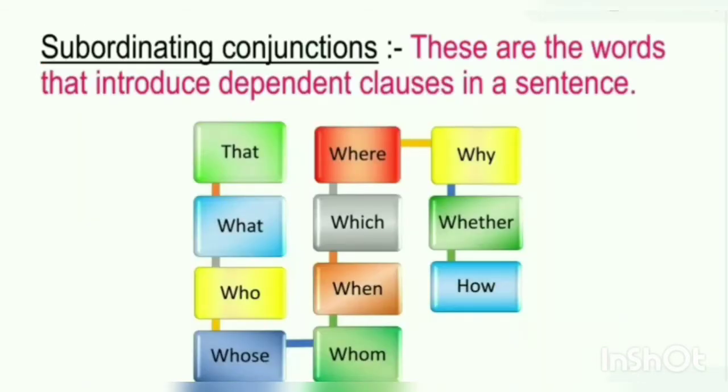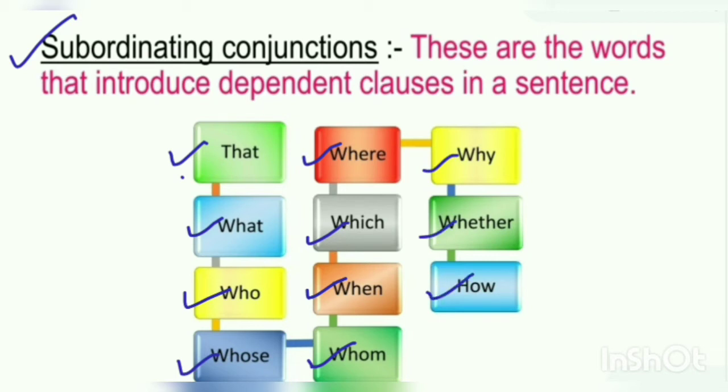Before getting to know about the three types of subordinating clause, first you should know about these subordinating conjunctions. These conjunctions will be used both in noun and adjective clause. So let's see the following conjunctions: that, what, who, whose, where, which, when, whom, why, whether, and how. Don't forget, clauses will start with these conjunctions and they will introduce all the dependent clauses, right?